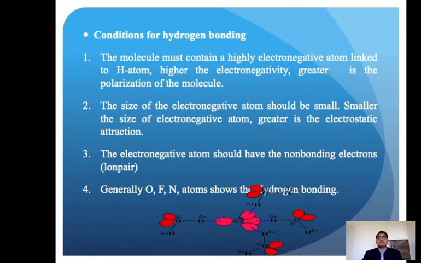Okay. The size of the electronegative atom should be small, because it is an electrostatic attraction. So the smaller the size of the electronegative atom, the greater the electrostatic attraction. For positive-negative attraction, the size should be small. When the size is small, they can easily attract, and electrostatic attraction can take place. The electronegative atom should also have non-bonding electrons, meaning a lone pair; it is a must. So generally oxygen, fluorine and nitrogen atoms show hydrogen bonding.